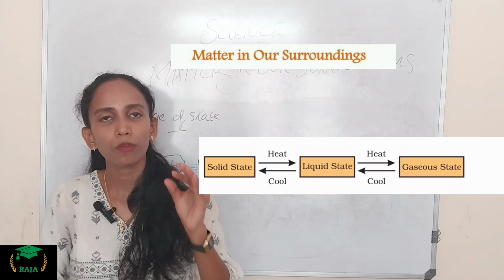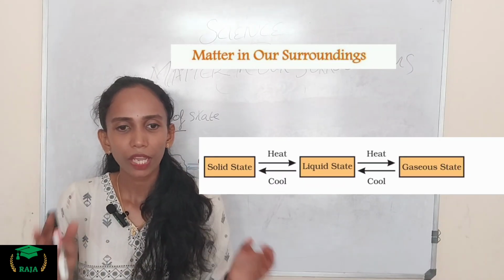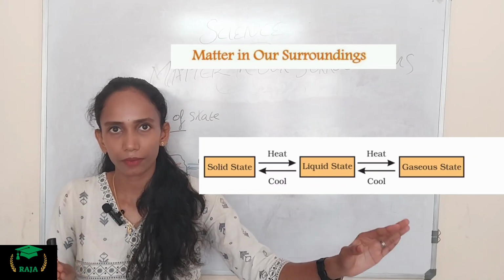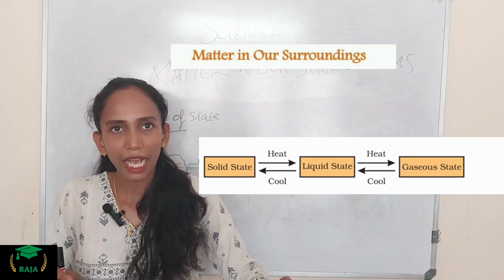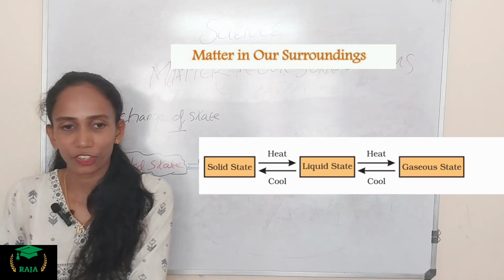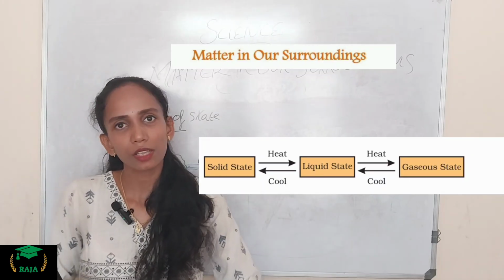So first of all, when a solid is heated, it changes into a liquid. You can see the picture. When the liquid is heated, it changes into a gas. You can see here, clear. When the gas is cooled down, it changes again into the liquid. It's actually the backward stage. When the liquid is cooled, it changes again into the solid form.